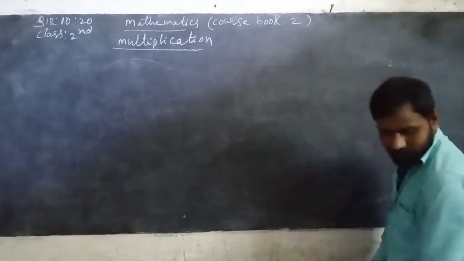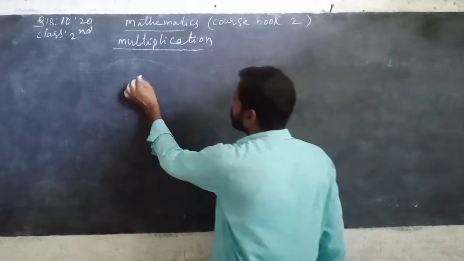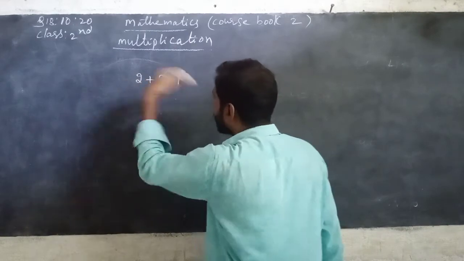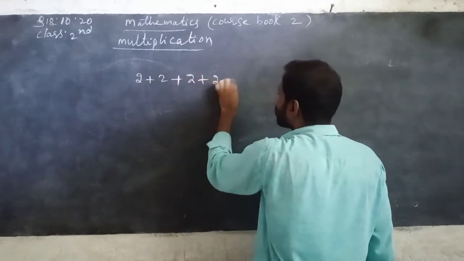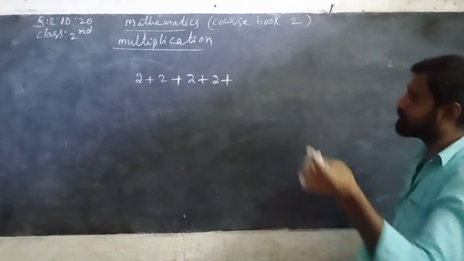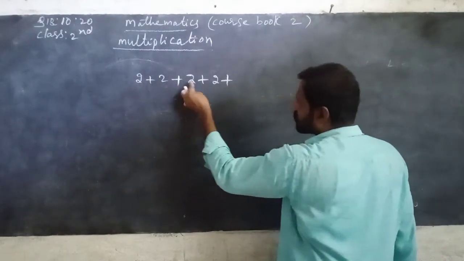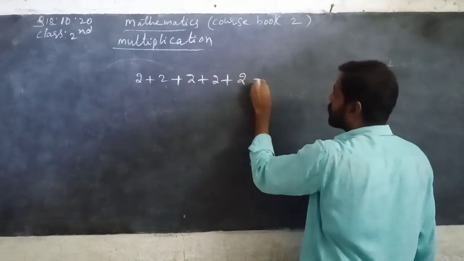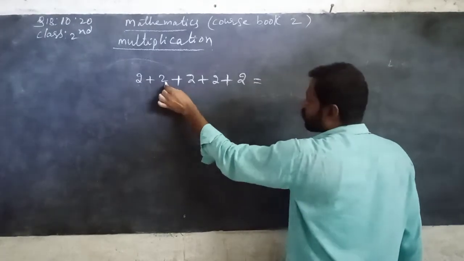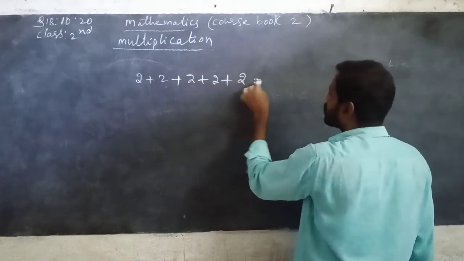First, how many birds fly in the sky? 2 birds. Next 2 birds are joined. Next 2 birds. Next 2 birds. How many times? 5 times. Now count: 2 plus 2 is 4, 4 plus 2 is 6, 6 plus 2 is 8, 8 plus 2 is 10.